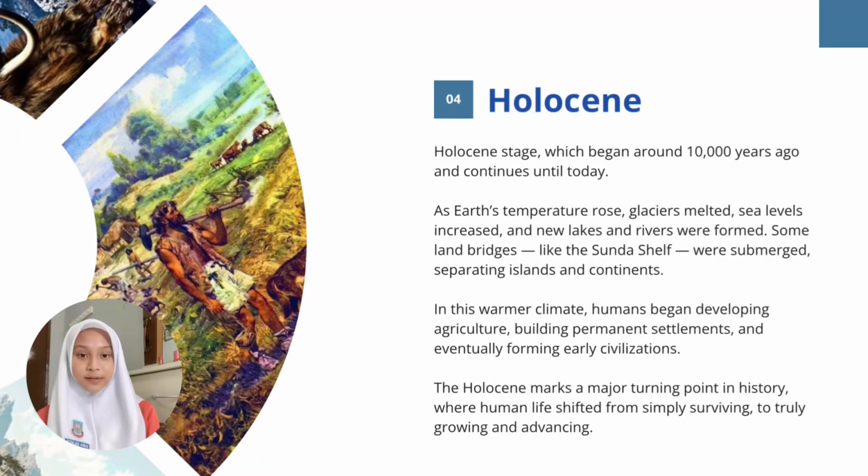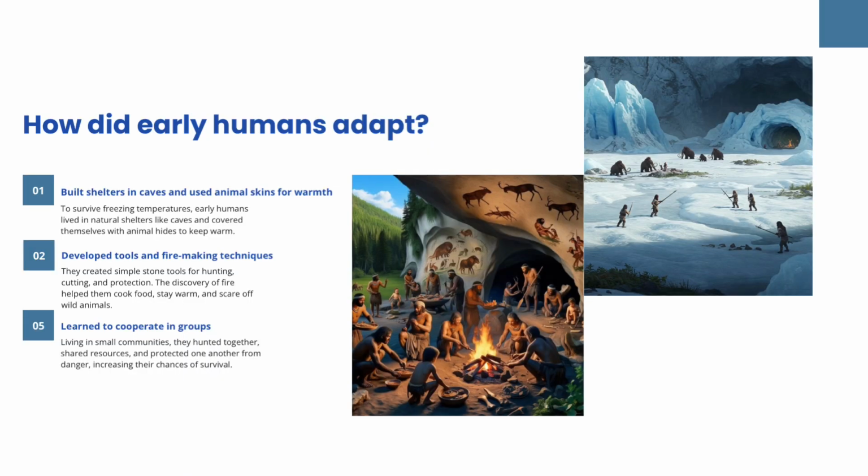And finally, the Holocene stage, which began around 10,000 years ago and continues until today. As Earth's temperature rose, glaciers melted, sea levels increased, and new lakes were formed. Some land bridges like the Sunda Shelf were submerged, separating islands and continents. In this warmer climate, humans began developing agriculture, building permanent settlements, and eventually forming early civilization. The Holocene marks a major turning point in history, where human life shifted from simply surviving to truly growing and advancing.